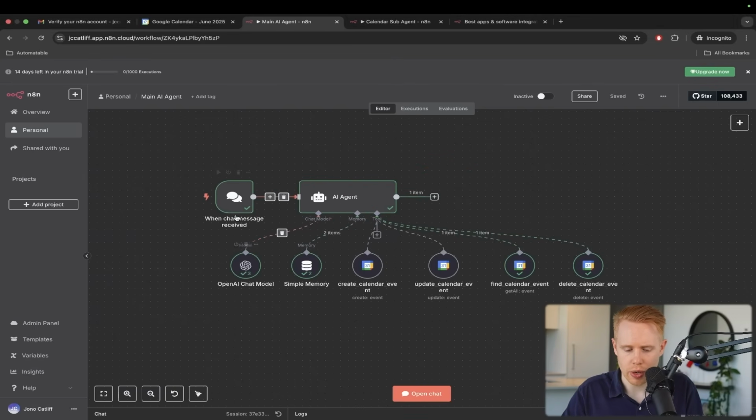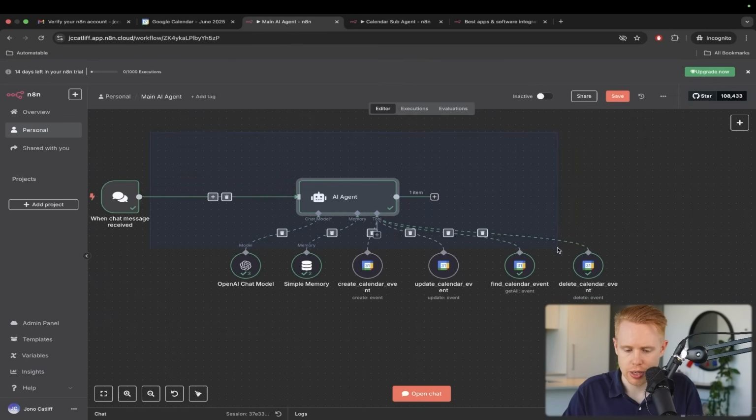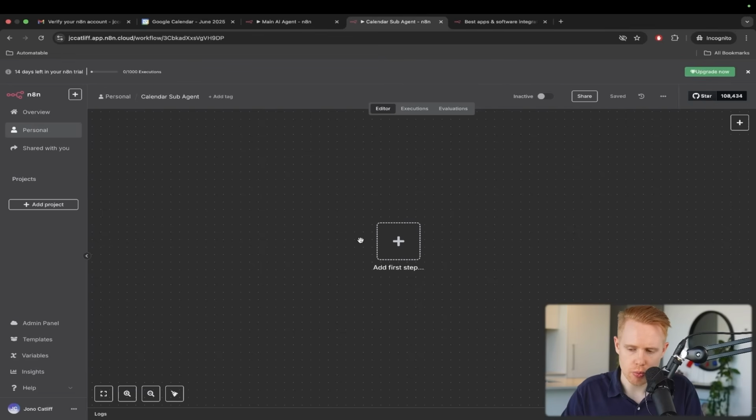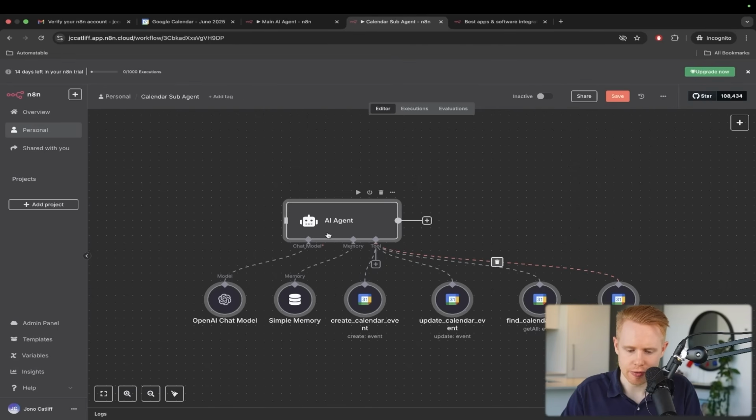So I'm going to drag this chat node over a bit, hold down Shift and drag over everything, hit Command C to copy, go into this new workflow, and hit Command V, and that's going to essentially duplicate it.